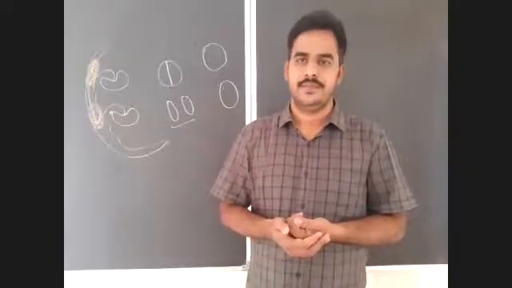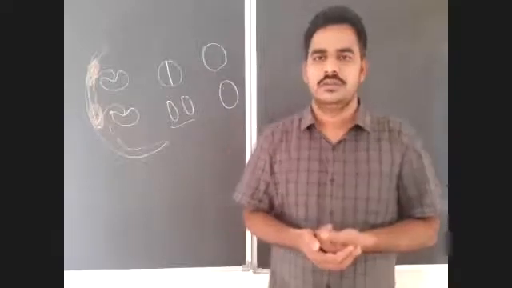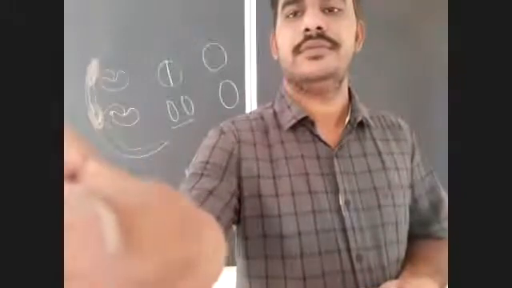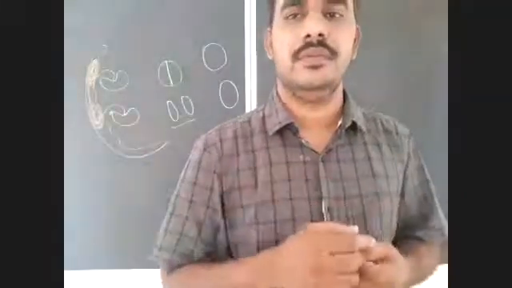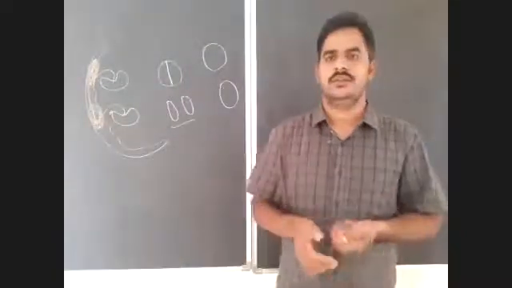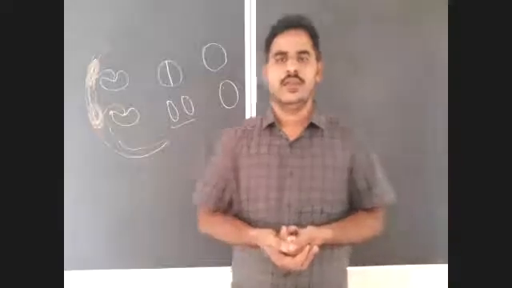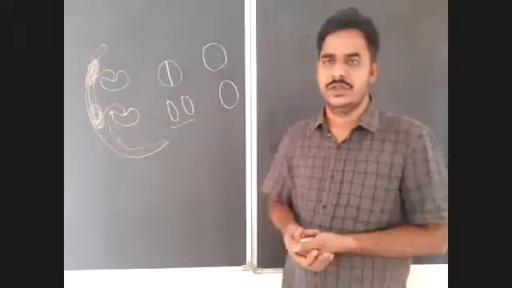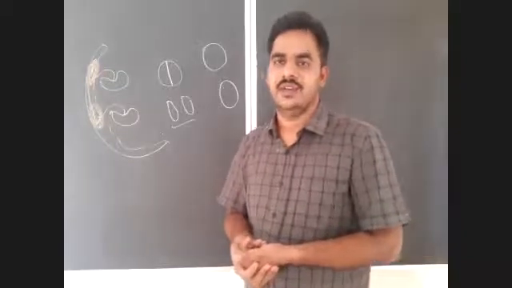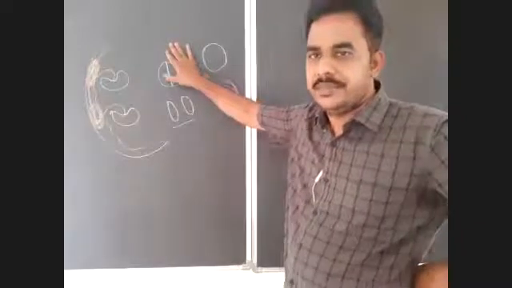The human sperm can survive a maximum of 24 to 48 hours in the female genital tract. Okay, right? In this, the anterior-most part is the head.